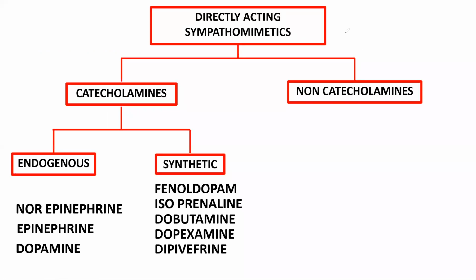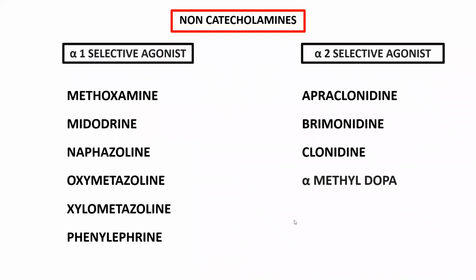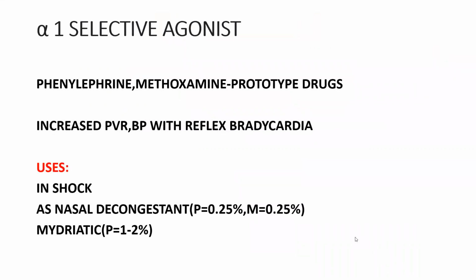So here we finished the synthetic catecholamines, and now we will talk about non-catecholamines. Coming to non-catecholamines, these are the things we have: methoxamine, midodrine, nafazoline, oxymetazoline, xylometazoline. I told you this one you can remember with the mnemonic MNOP. The alpha 2 agonists you can remember as ABCD. Coming to alpha 1 agonists, here